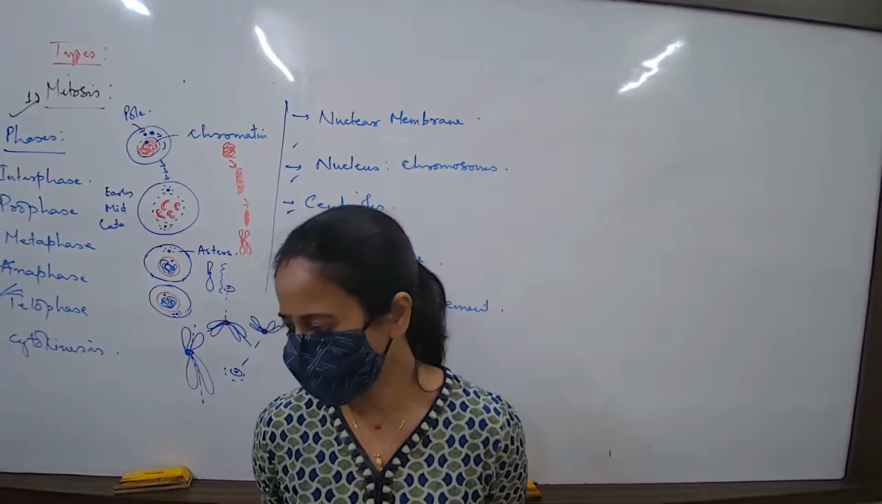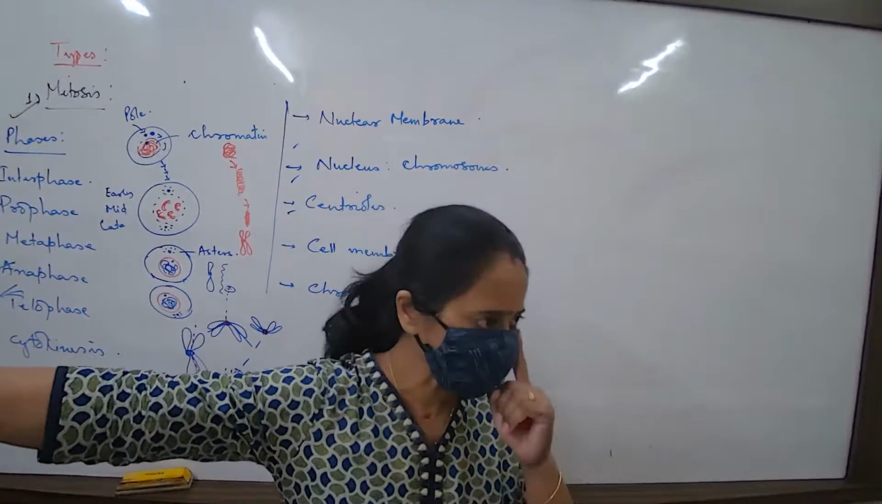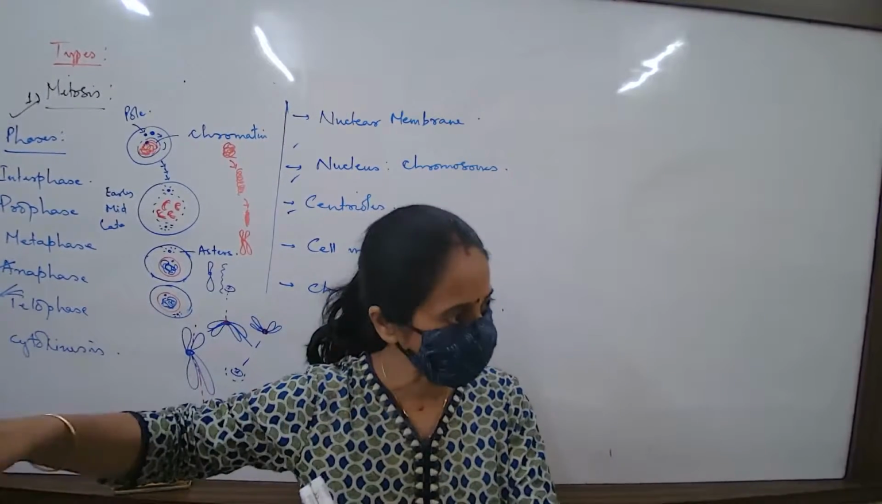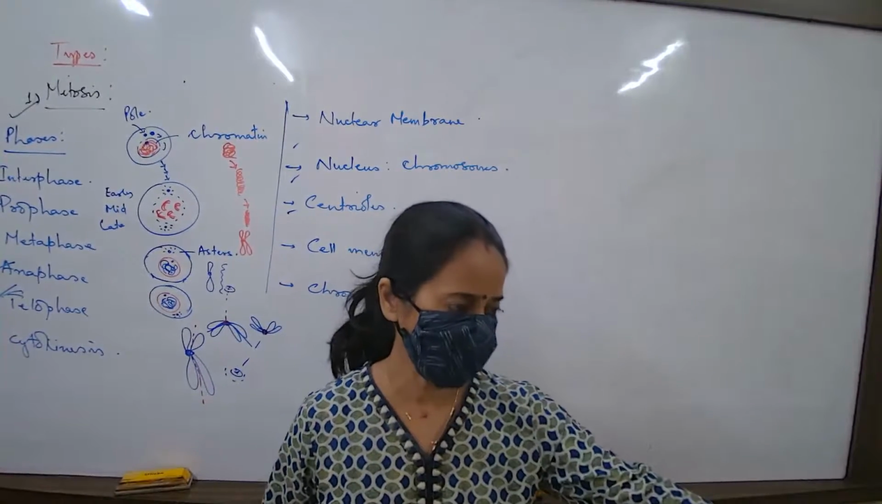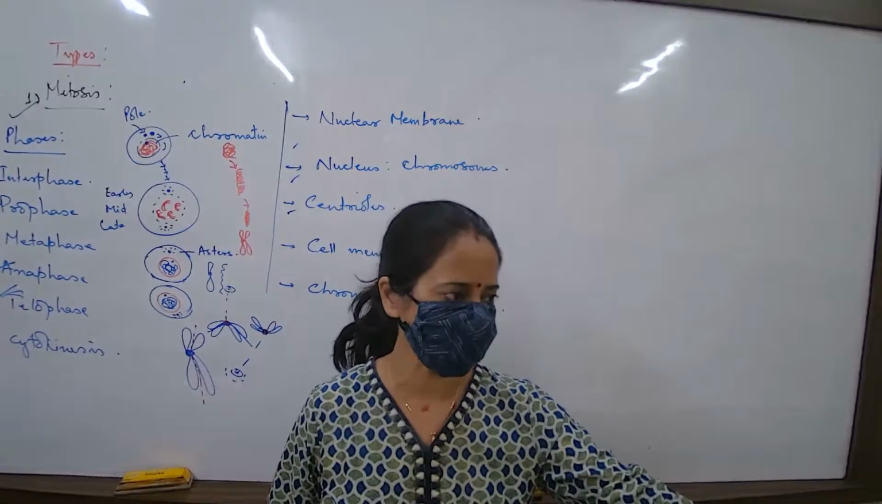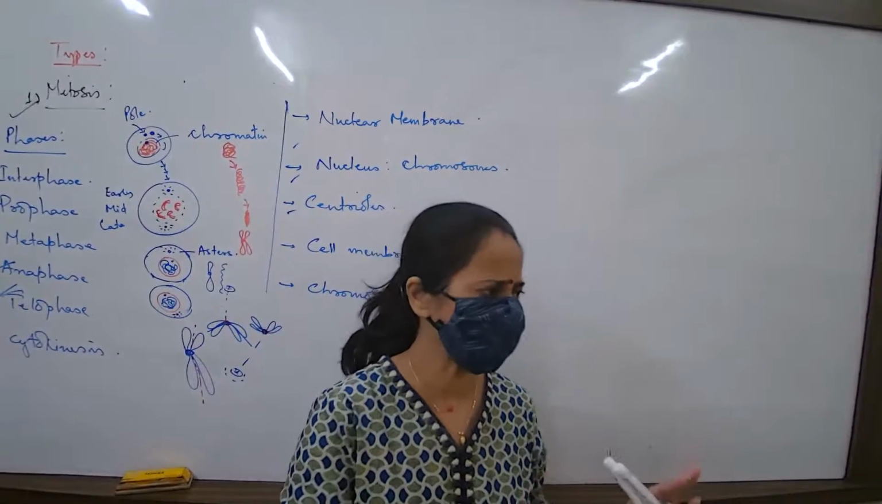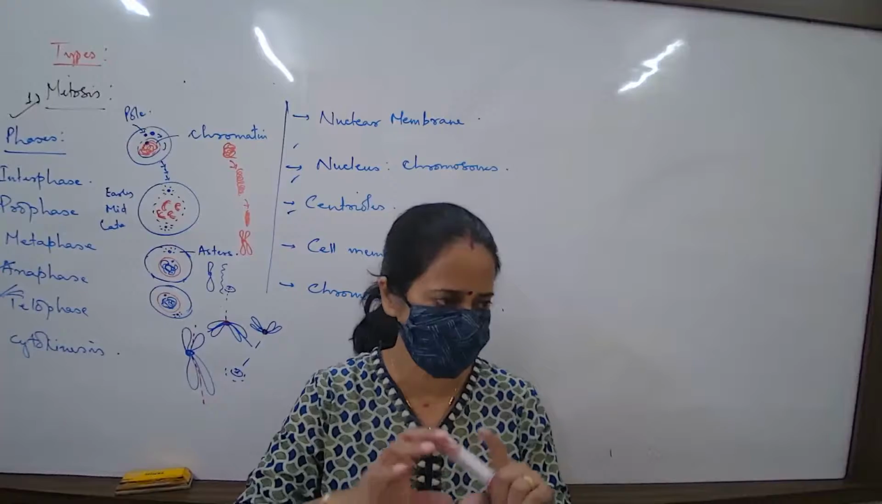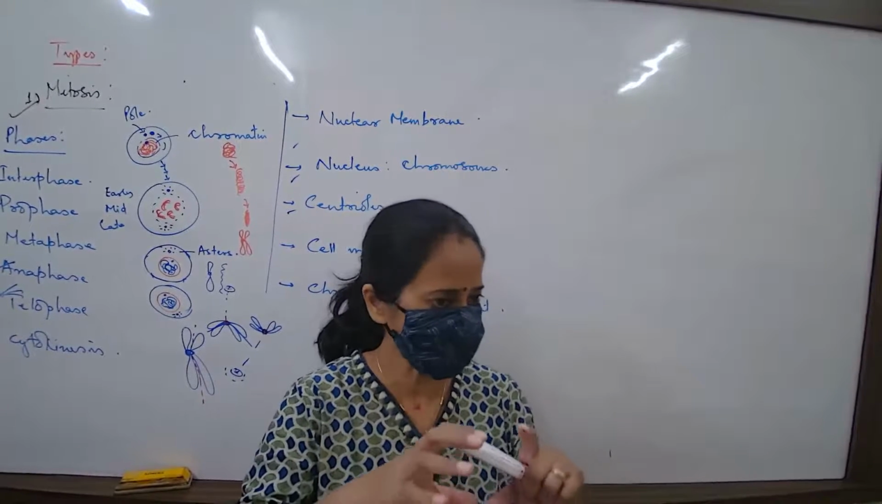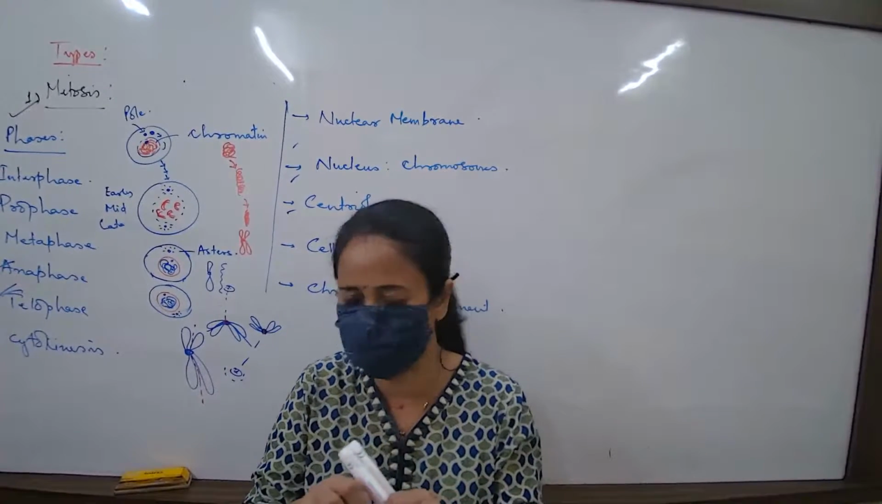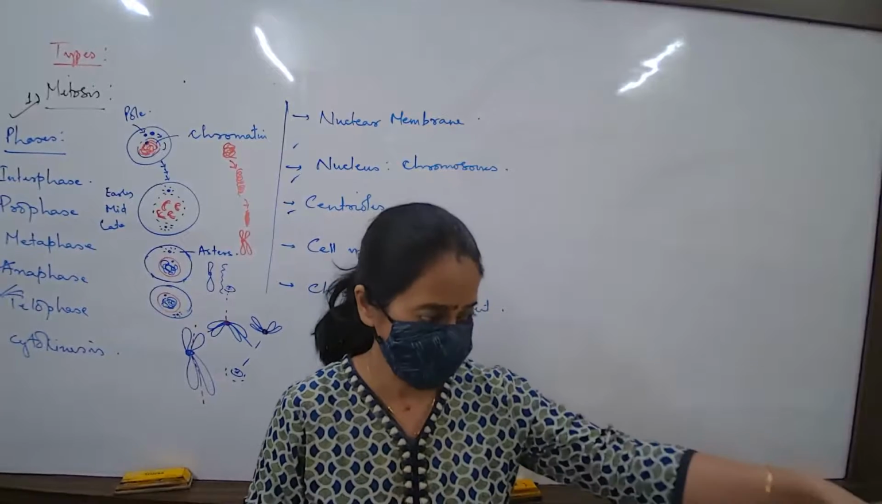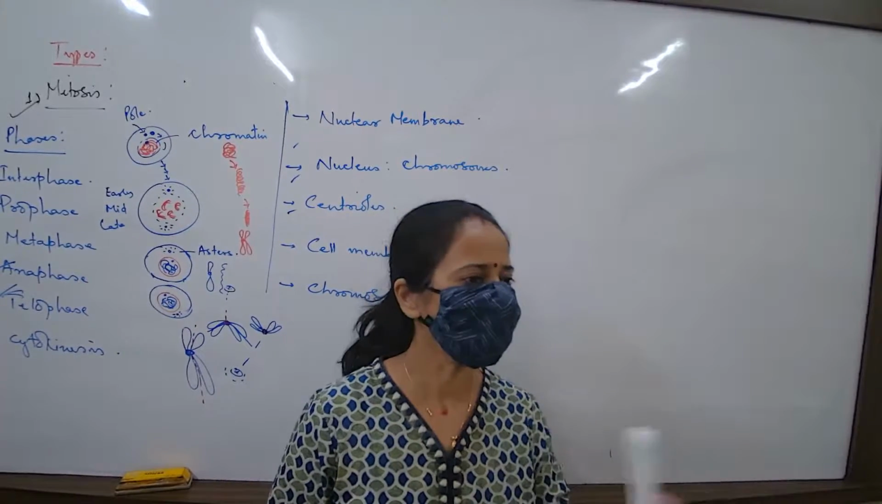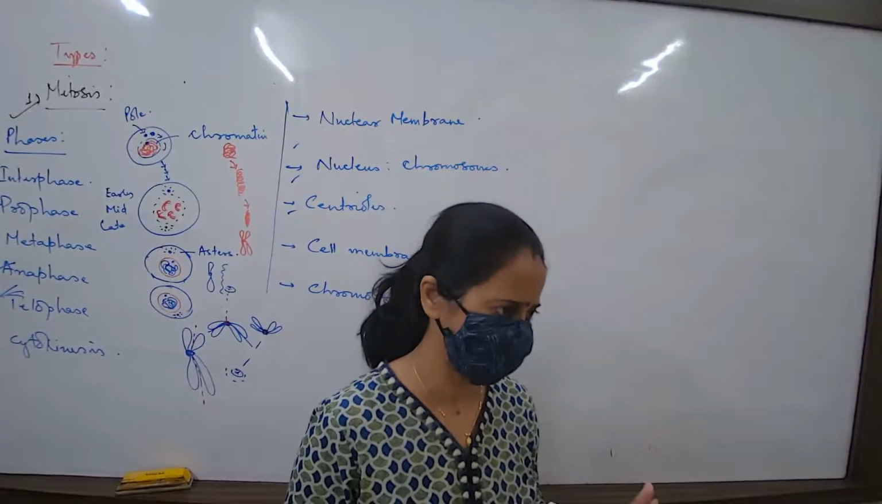So the diagram that you are drawing here is actually the late telophase diagram. The telophase diagram in your book is the mid telophase, where the chromosomes have already settled, but the cytoplasmic constriction has not yet happened too much. That is the diagram that you have in your book. Either diagram you can draw, both are correct.